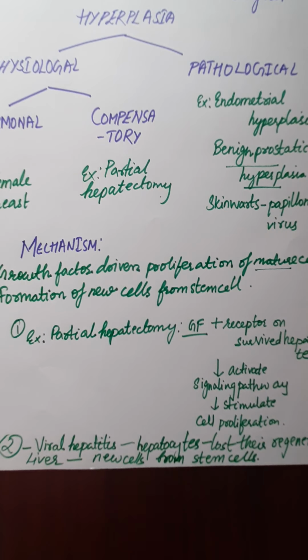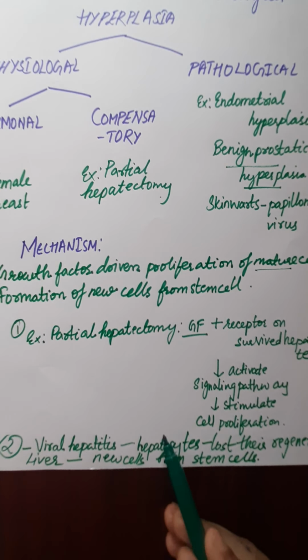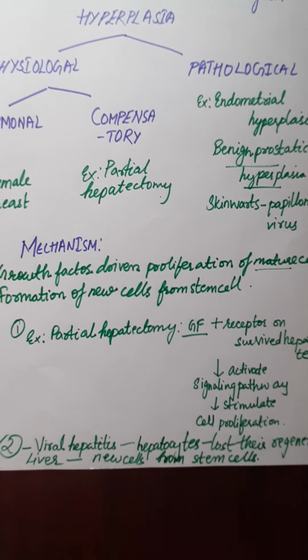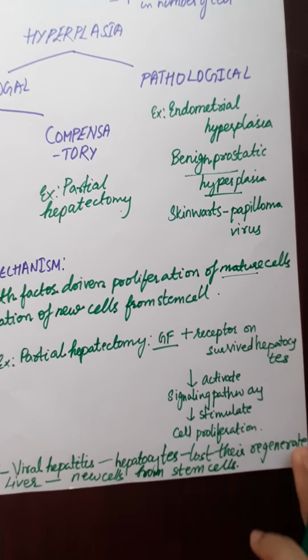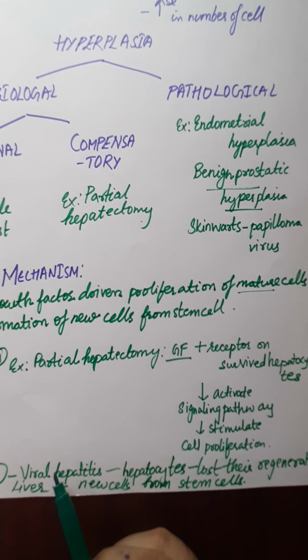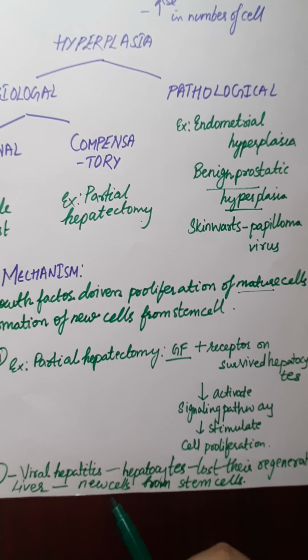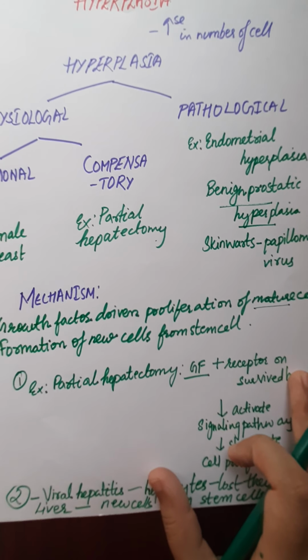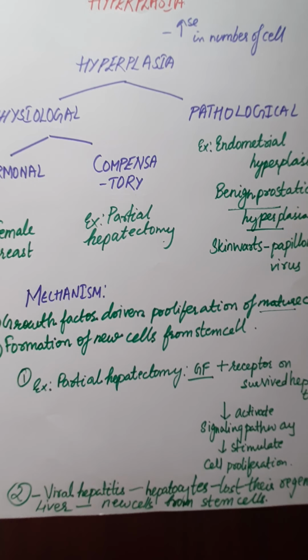Take for example viral hepatitis. In this, the hepatocytes lose their regenerative capacity, they cannot regenerate. So what happened in this case? Now the liver is producing the new cells. How? Not from the mature cells, because they lost their regenerative capacity. Because of this, the liver is producing the new cells from the stem cells, not from the mature cells. So this is another case of pathological hyperplasia.